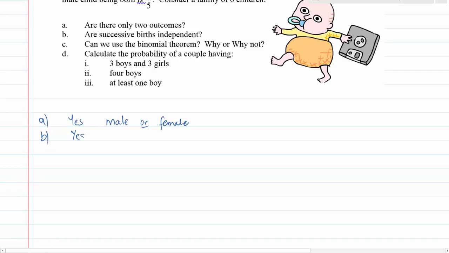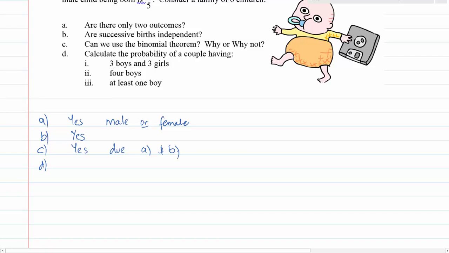In this case, we're going to assume yes, although if you speak to somebody within these fields, or perhaps a biology teacher, they may suggest that certain people have traits that give them more likeliness of having successive boys or successive girls, but we'll make the assumption yes. C, can we use the binomial theorem? Why and why not? Yes, we can, because in this case they're independent and there's only two outcomes. So this is due to A and B, and we know our p and q.